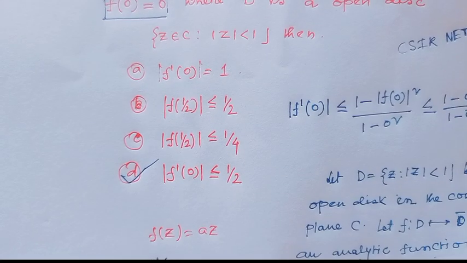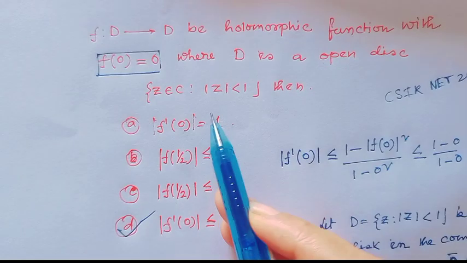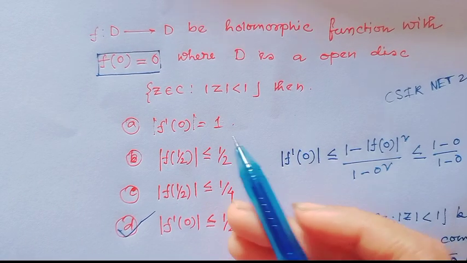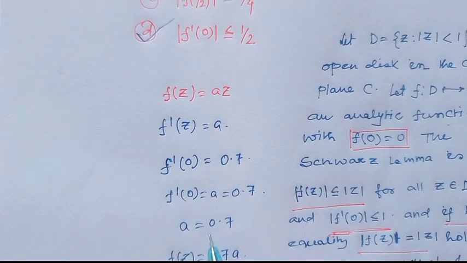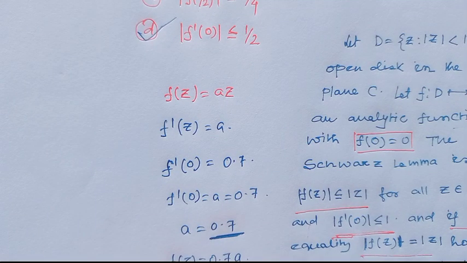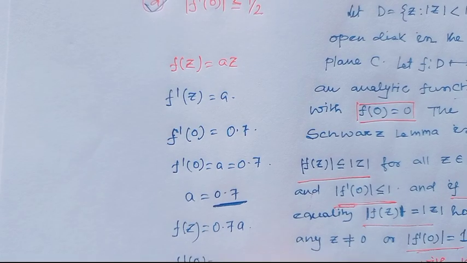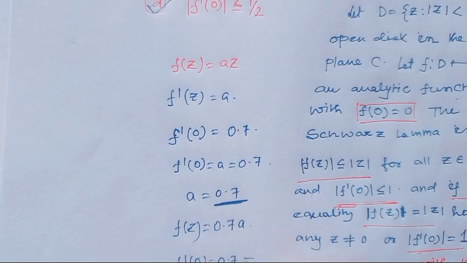Here given f'(0) = 1, but if we consider a = 0.7, then f'(0) = 0.7, which is not equal to 1.